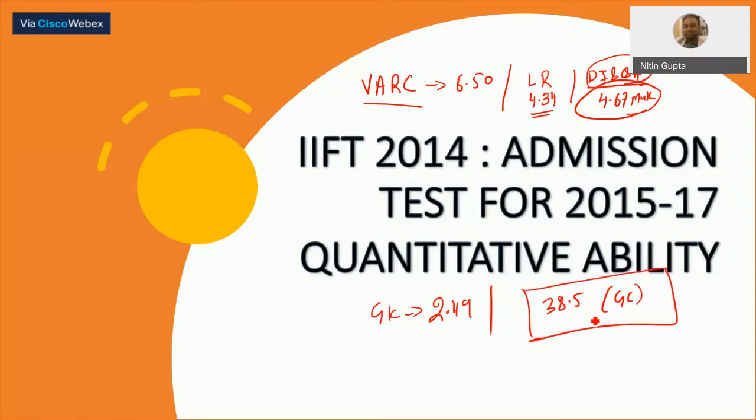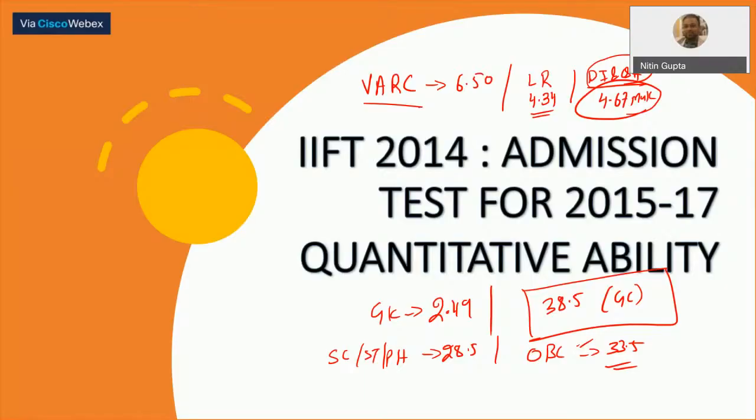So now tell me, how many of you are able to clear the cutoff? Those who have written this as a mock in the morning or maybe yesterday. Anyone? Okay. General category it was 38.5, and for ST and PH category 8.5 overall. And for the non-creamy layer, the cutoff was 33.5. So this was the cutoff in that particular year. Apex is saying got 34 without GK.